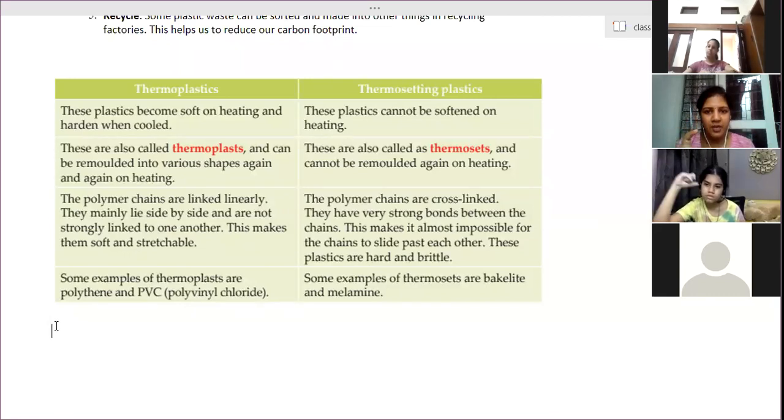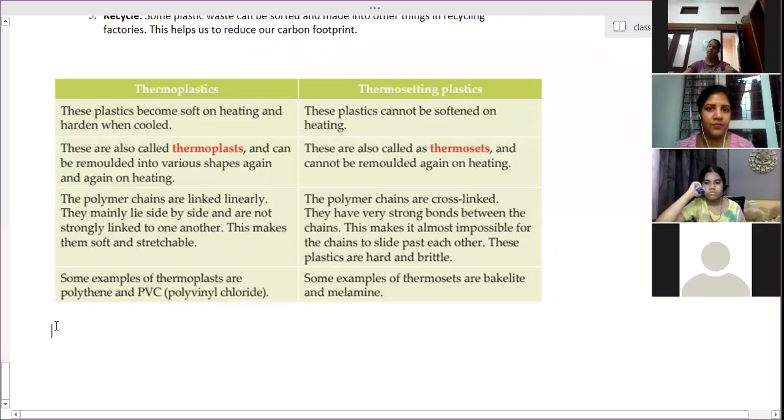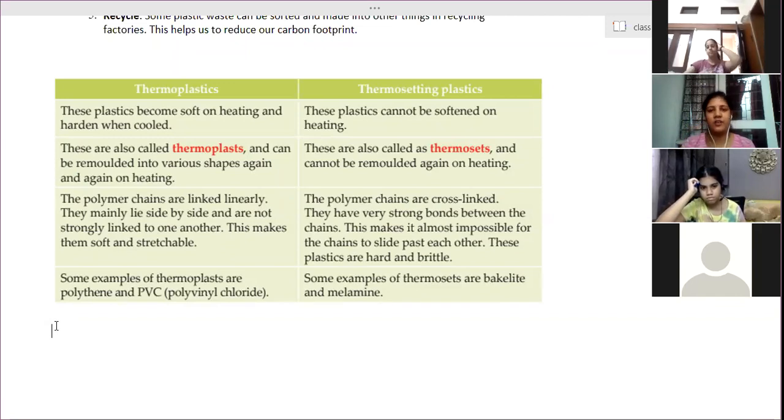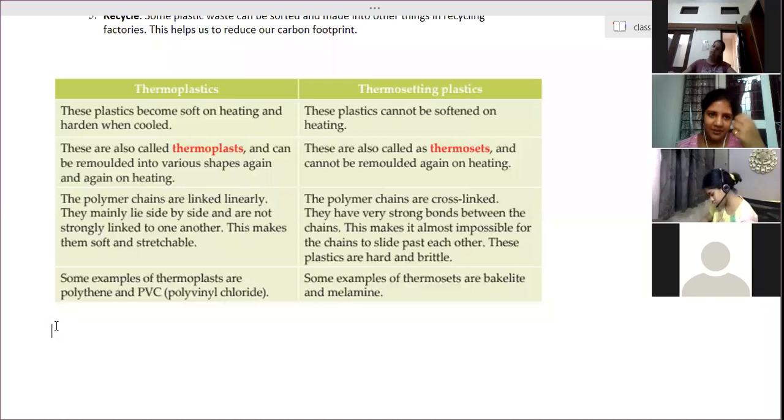Why? Because that paper is covered inside with wax, a chemical from which plastic can be prepared. So that wax is there inside, and that wax layer prevents water absorption. It will not allow the paper to absorb water because there is an oily, wax layer over it. But that wax becomes dangerous for us because when you pour hot tea, hot coffee or hot milk in it, that wax layer immediately melts and enters your beverage, and we are drinking that.